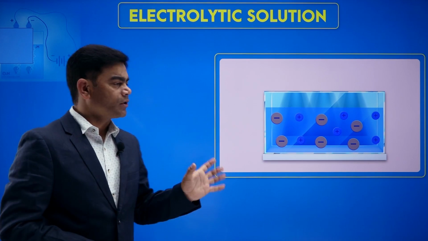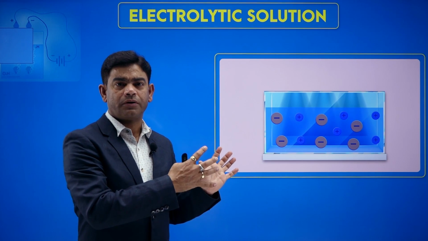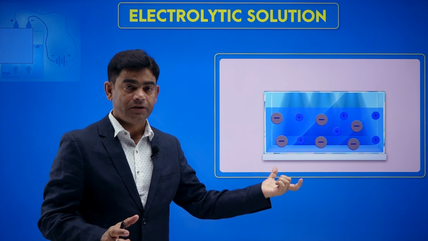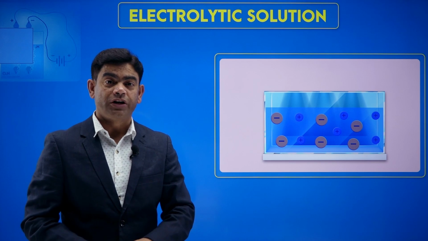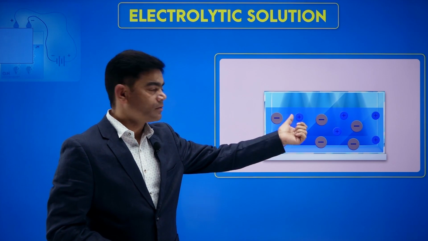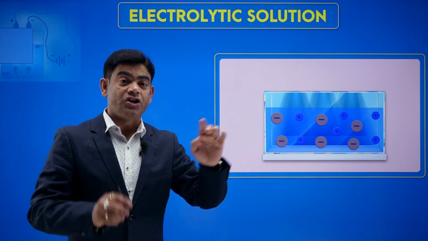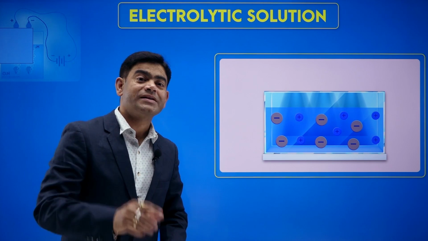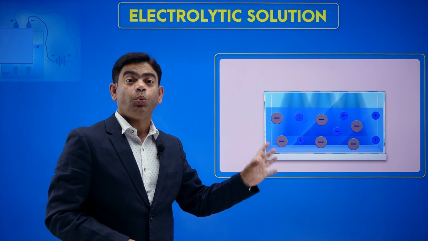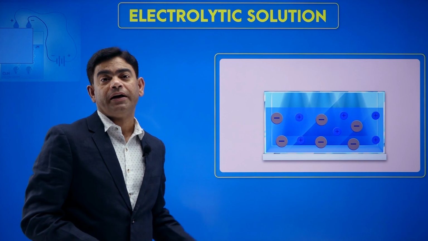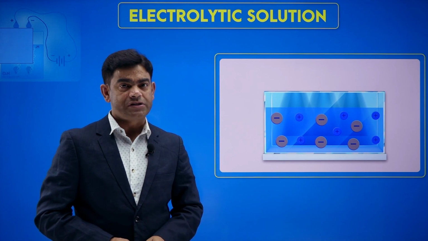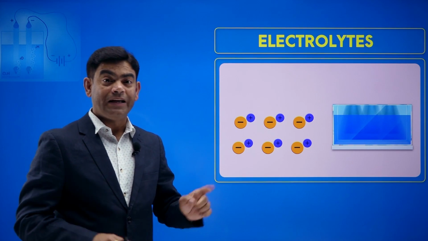Now this is an electrolytic solution. Let's say it is a salt solution. If you add salt into water, it's going to give you positive ions and negative ions. You can see in this figure the negative ions and positive ions. Charged particles are called ions. So I have a positive charge and a negative charge. This type of solution which contains these charged particles is called an electrolytic solution, and this helps in conducting electricity.